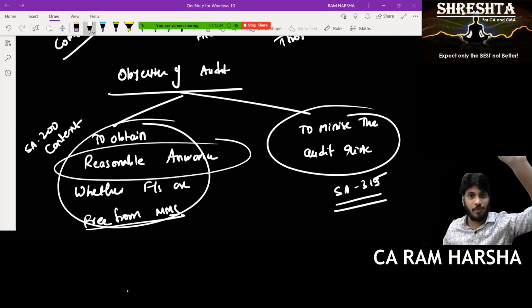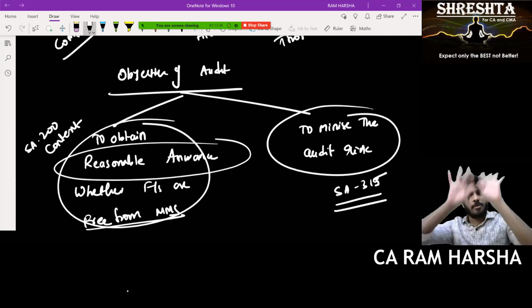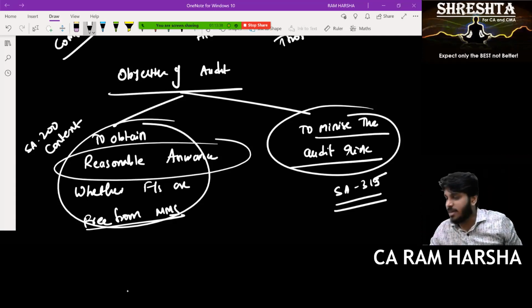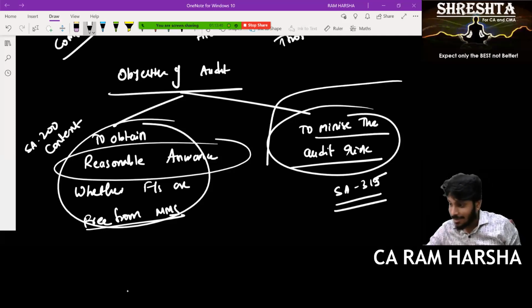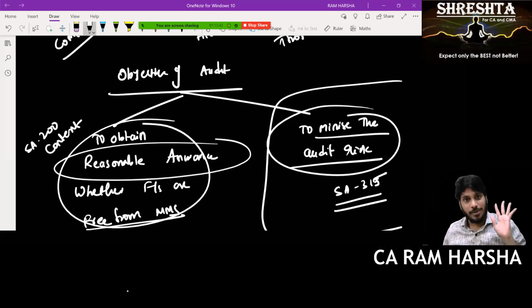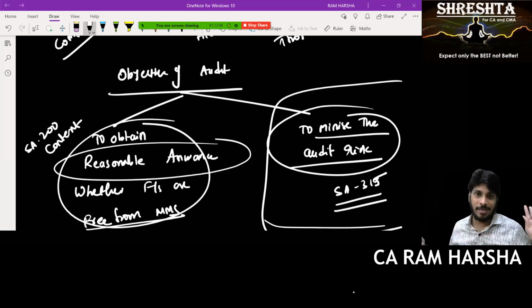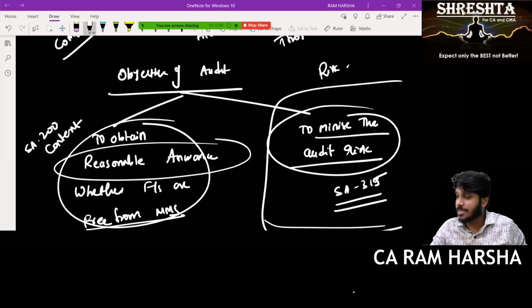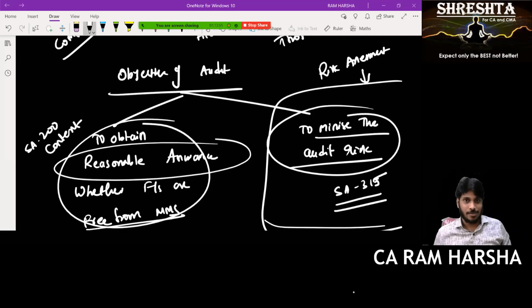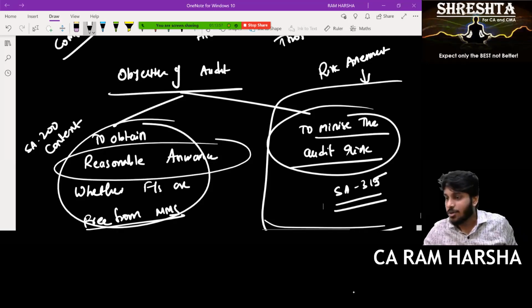The objective of audit from the context of risk assessment is to minimize audit risk. This is another view of the objective of audit. Nobody will look into this as an objective. They only say the auditor has a duty to minimize the risk. No. The auditor's objective in the context of risk assessment is to minimize the audit risk. Everyone is there? I hope so.